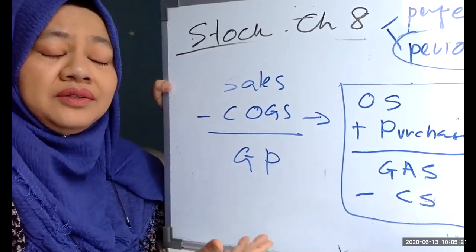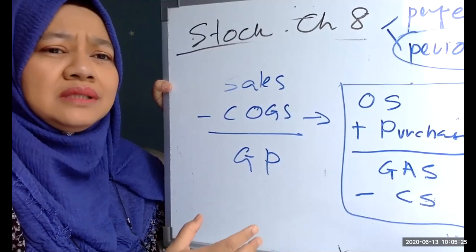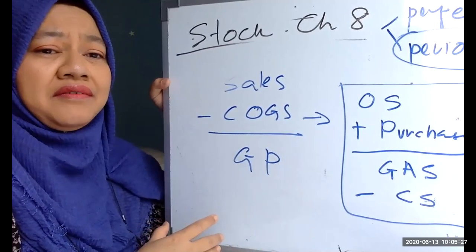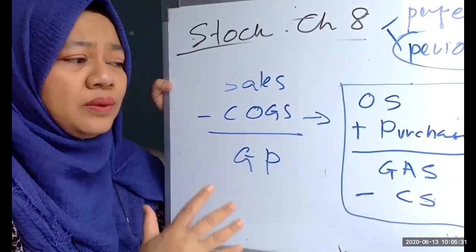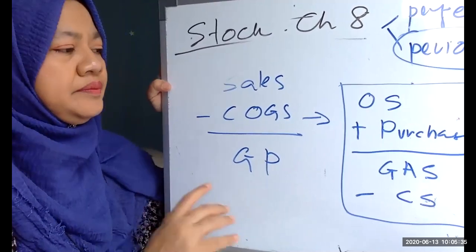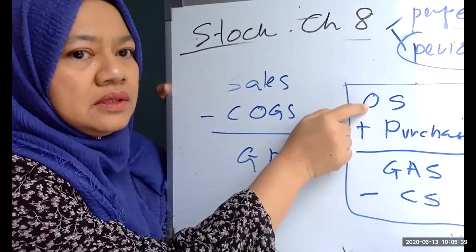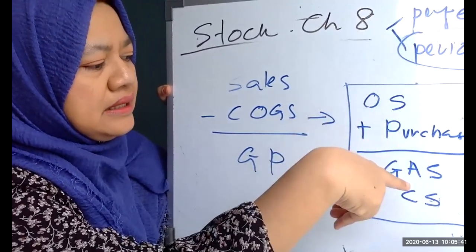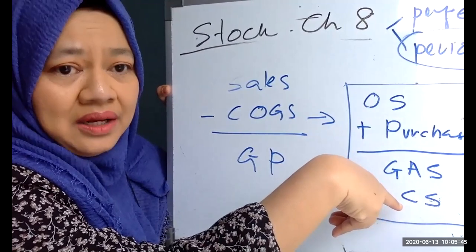With small companies, they don't have enough resources to do the monitoring of each stock. So for periodic, you look at opening stock, purchases, and then to decide on the closing stock, you will do a stock count.